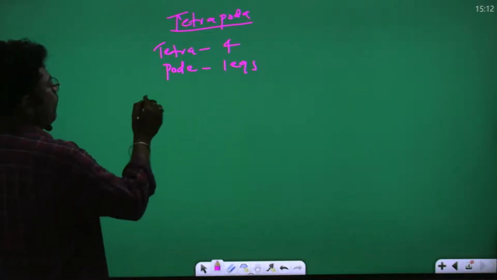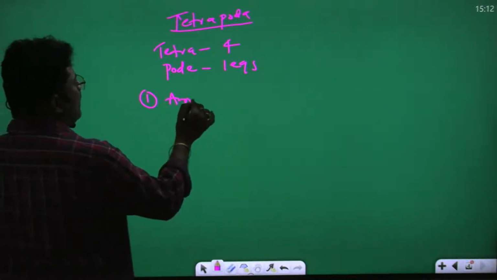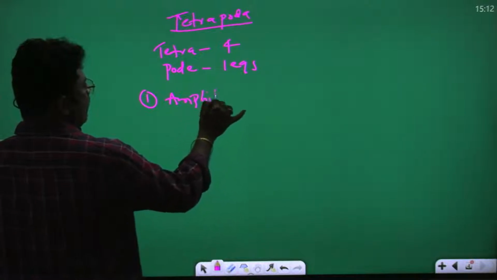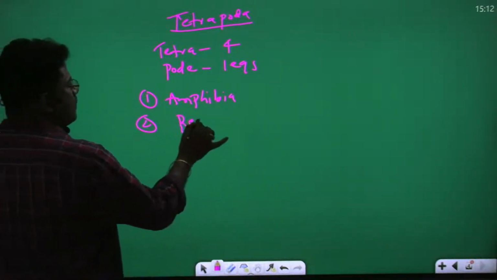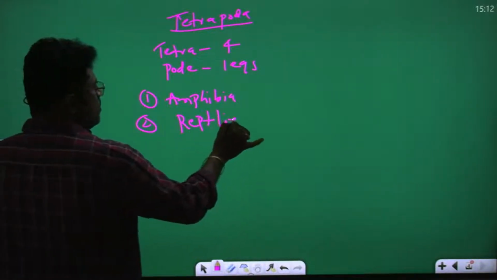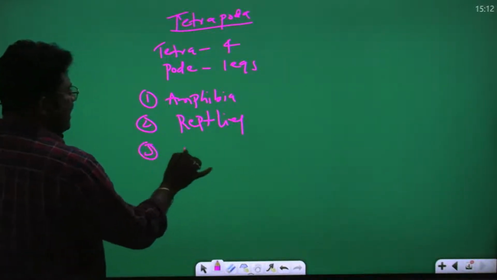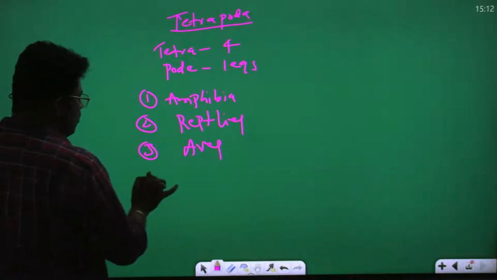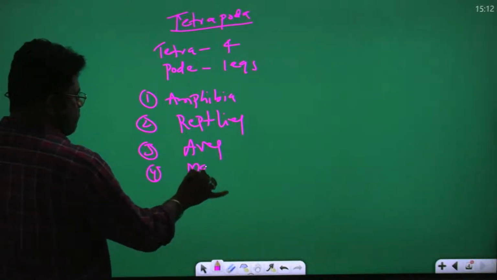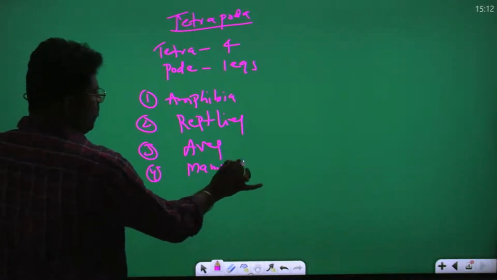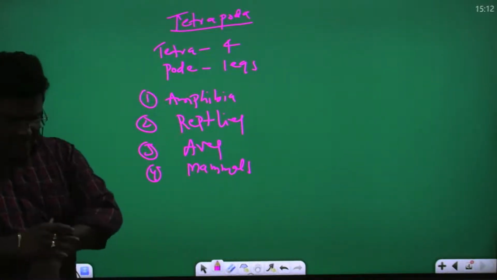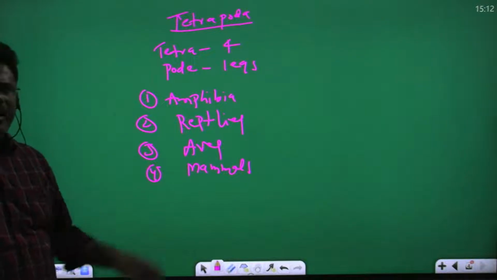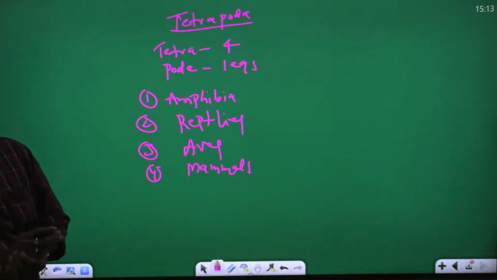In the Tetrapoda, the first class is Amphibia. The second is Reptiles. The third is Aves. The fourth is Mammals. So today we discuss amphibia, reptiles, aves, and mammals.